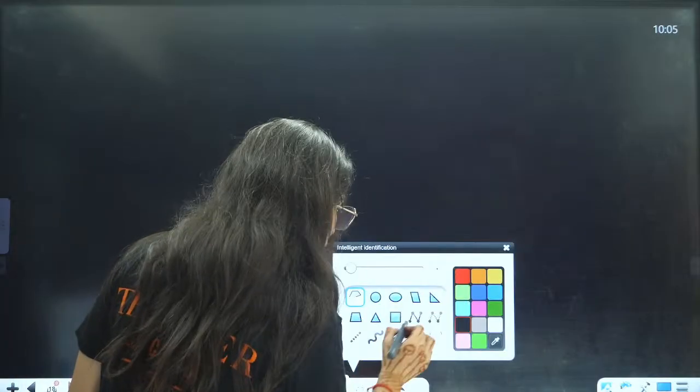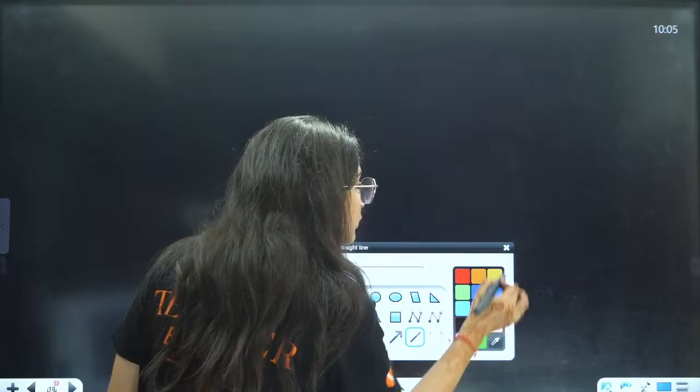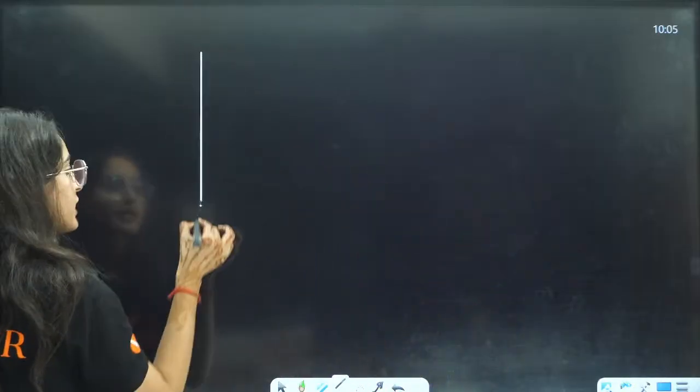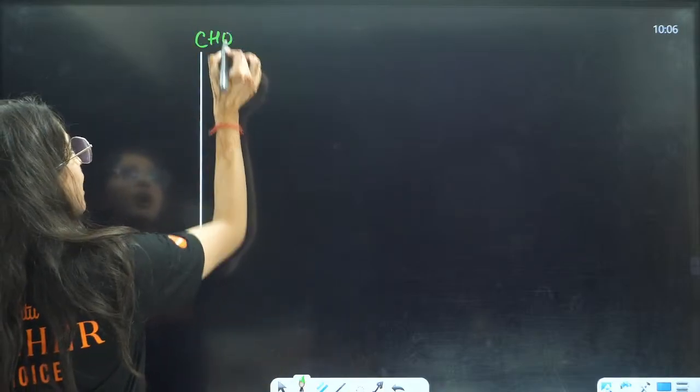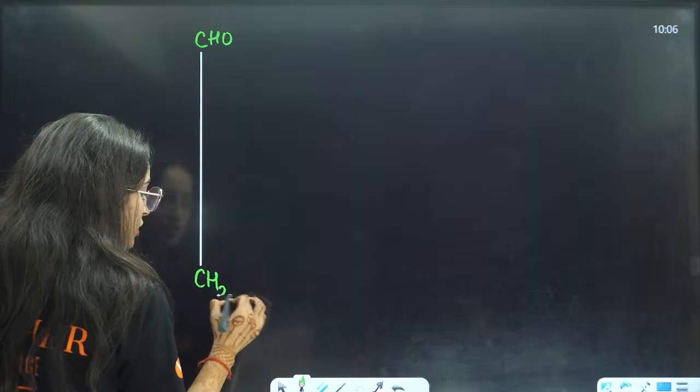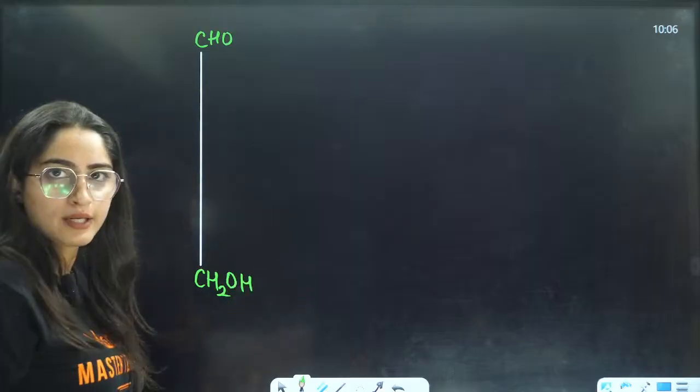Now let us see this. Firstly, draw a straight line. Everybody along with me, okay? Now, how many carbons do you have? One is CHO, other is CH2OH, right?